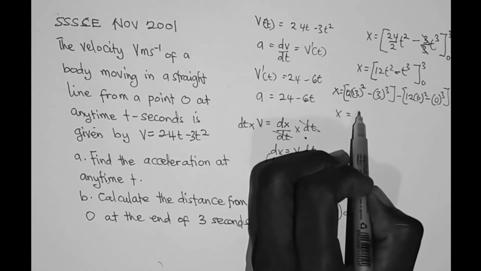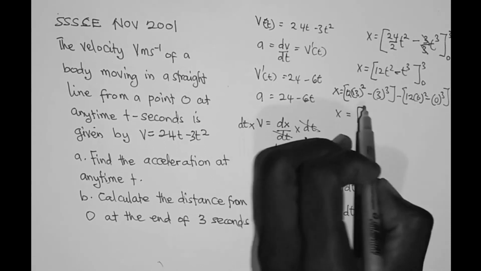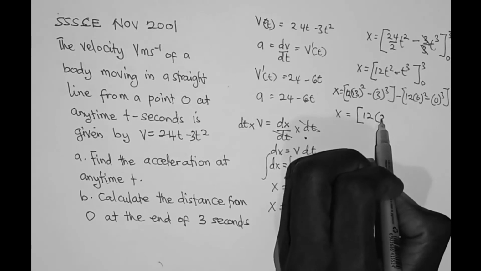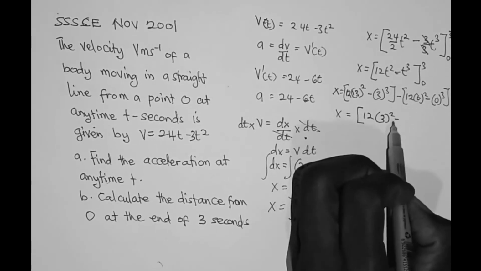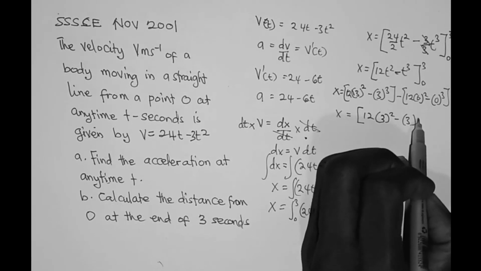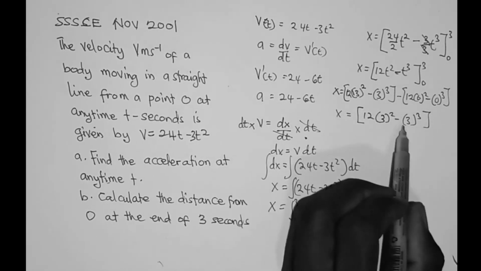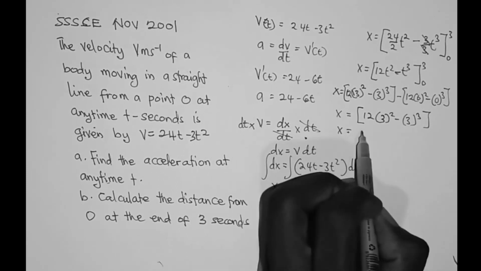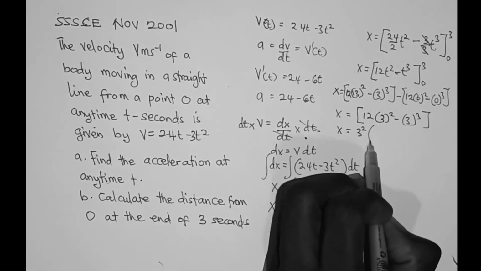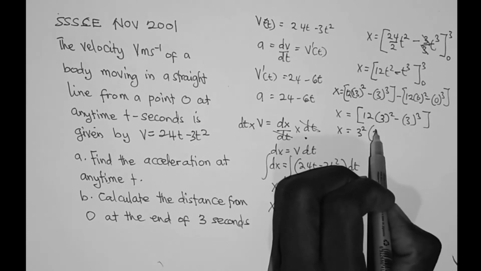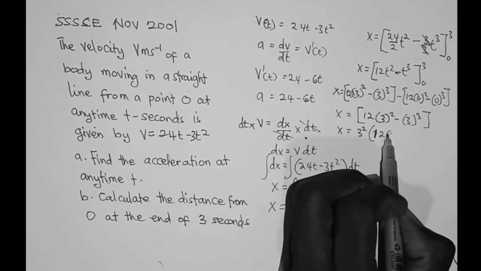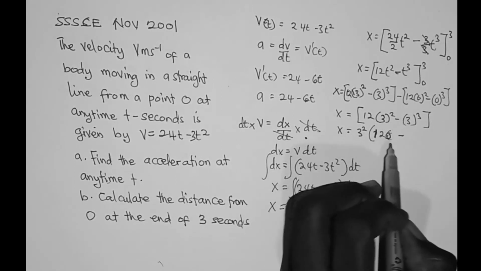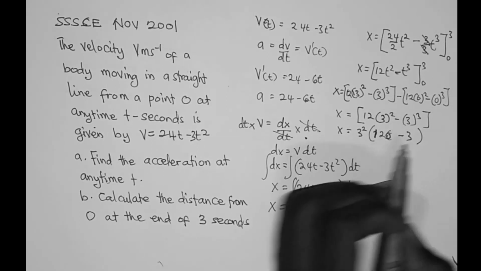So at the end of the day, x is equal to 12 times 3 exponent 2 minus 3 exponent 3. So we can factorize 3 exponent 2 out. We are left with 12 minus 3.